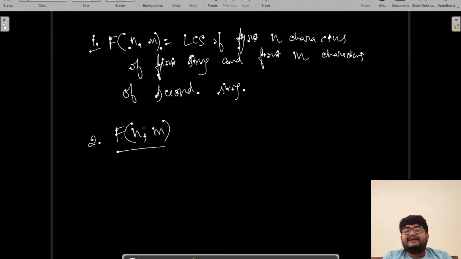N comma m here is a fixed value. You can definitely write it as k comma l, or a comma b, something like that. But just to write the recursion properly, I'm writing it as n comma m only. You can write n equals a, m equals b. So just fix a value of this state, and for that value you assume that you do not know the answer, or f doesn't return the value correctly, so you have to compute it. For every other possible value of the states, f returns the value correctly.